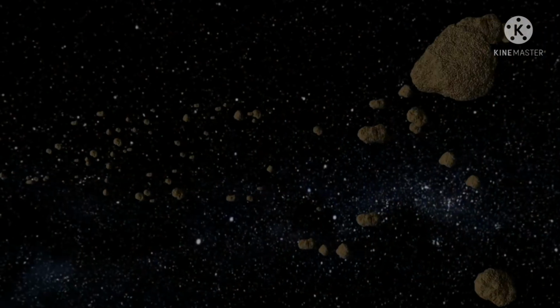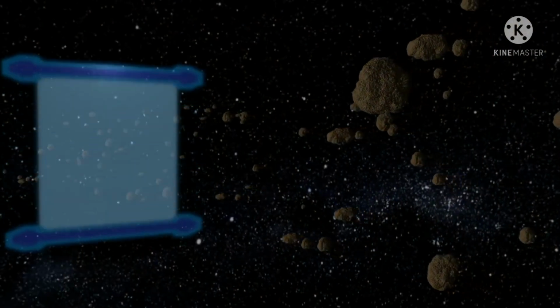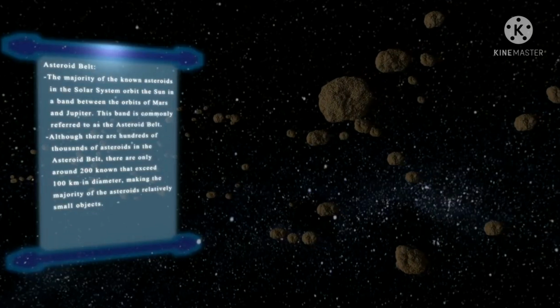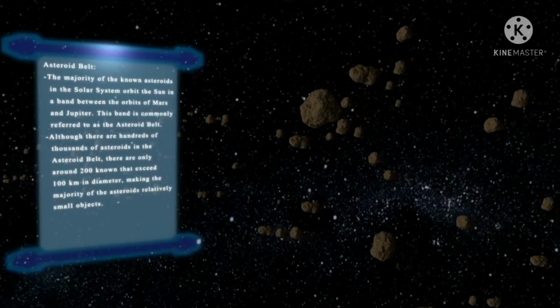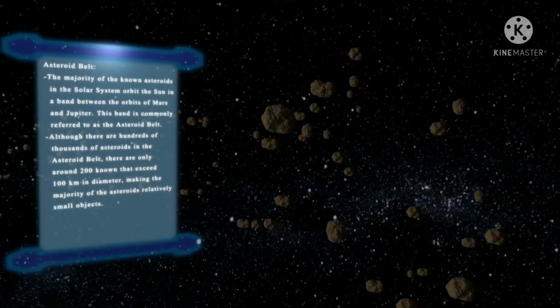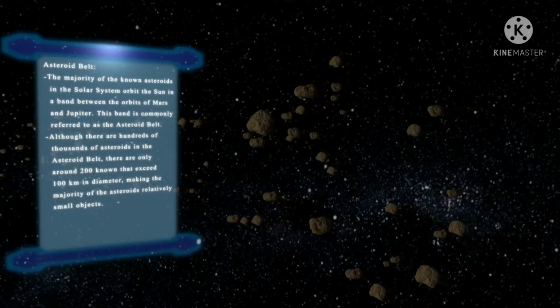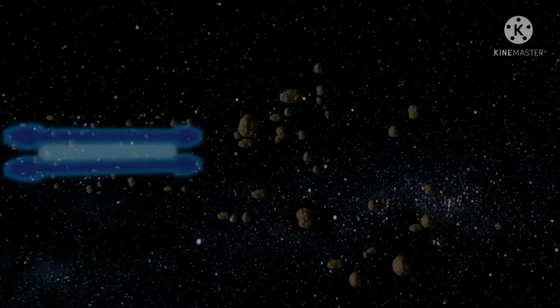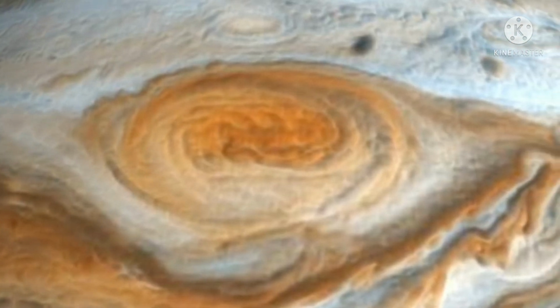There is a large gap between the orbits of Mars and Jupiter. This gap is occupied by a large number of small objects that revolve around the Sun. These are called asteroids. Asteroids can only be seen through a large telescope. This is called the asteroid belt.